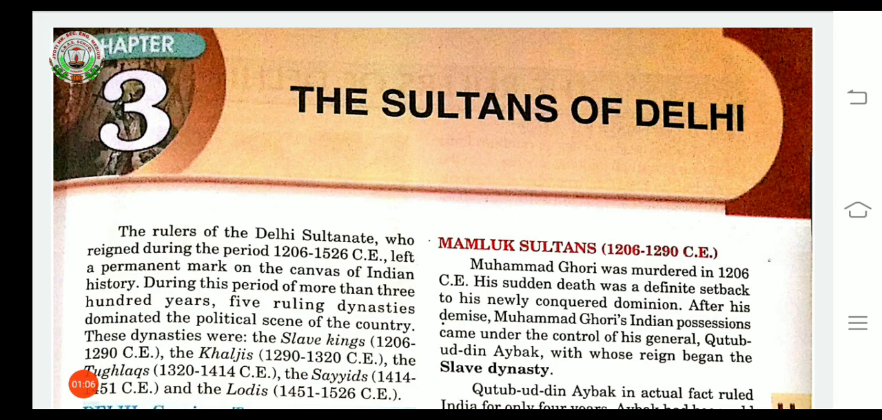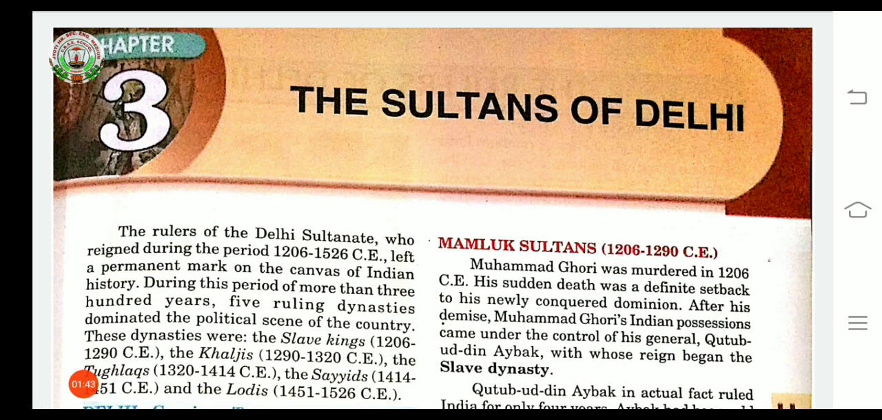Now, the rulers of the Delhi Sultanate reigned, means ruled as monarchs, during the period of 1206 to 1526 CE. This is a period of more than 300 years. These rulers left a permanent mark on the canvas of Indian history. The Delhi Sultanate played a very vital role, and its impression has been marked on Indian history.